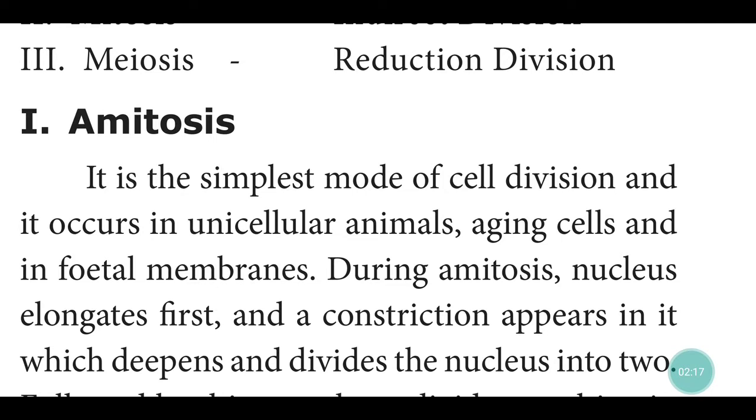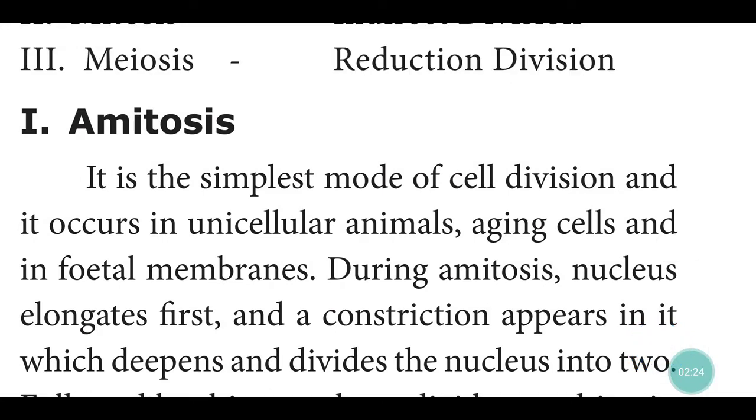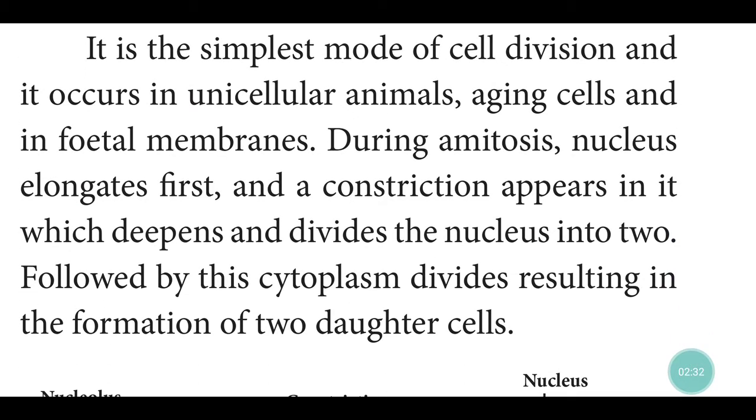That time also. During amitosis, the nucleus elongates first. We will see later in the picture. And a constriction appears on both sides, which deepens and divides the nucleus into two, followed by the cytoplasm dividing, resulting in the formation of two daughter cells.